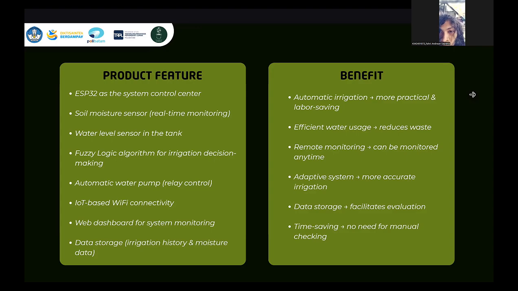The benefits are automatic irrigation, more practical and labor saving, efficient water usage that reduces waste, remote monitoring that can be done anytime, an adaptive system with more accurate irrigation, data storage that facilitates evaluation, and time saving. No need for manual checking.